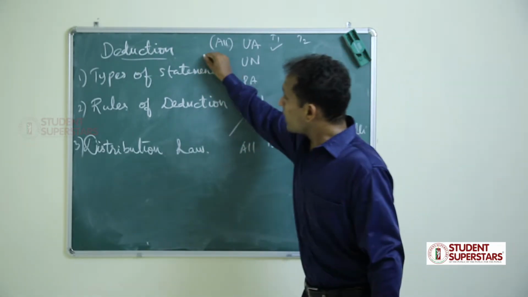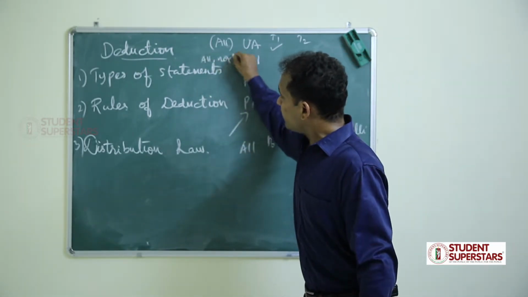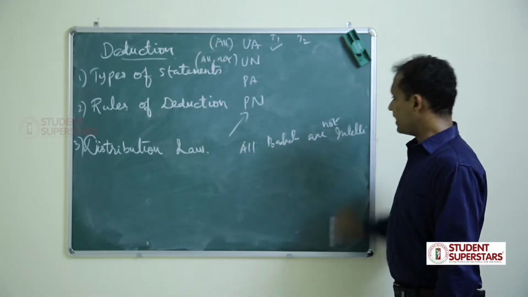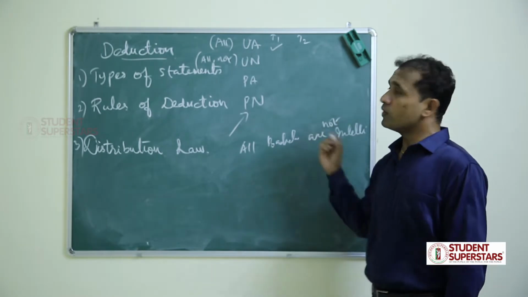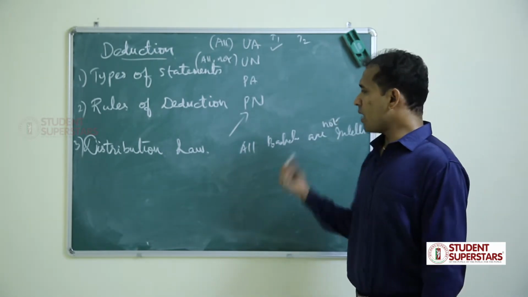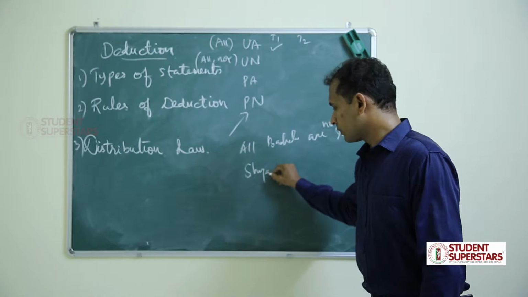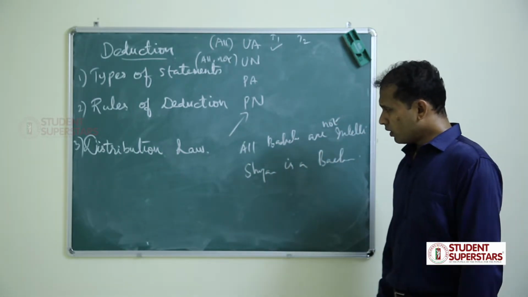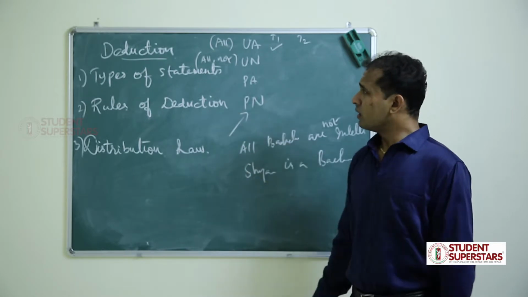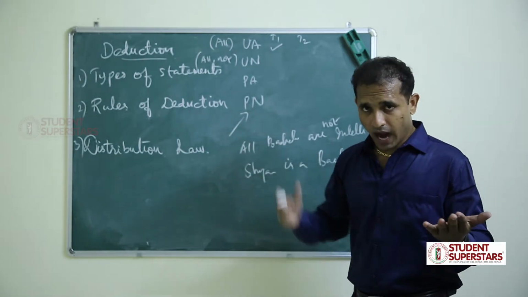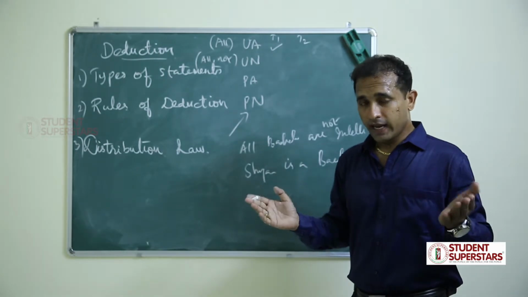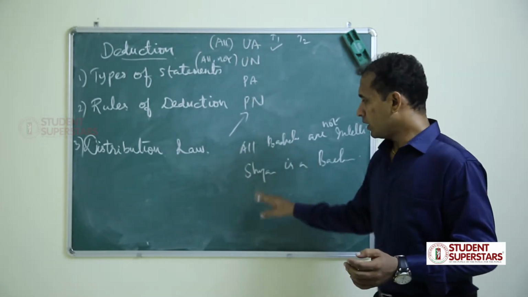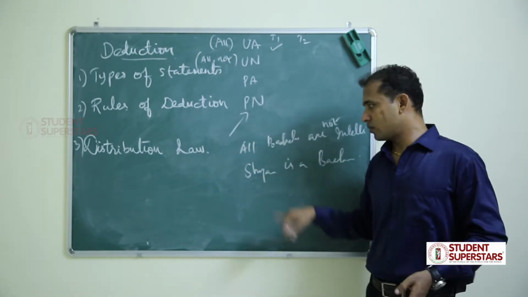If the statement starts with all and if it is a negative statement, for example, all bachelors are not intelligent, then it is universal negative. Shyam is a bachelor. What is particular? Not everything. 0 and 100, both are universal. Anything between 0 and 100 is particular. Not all the boys, not all the students. Only Shyam.